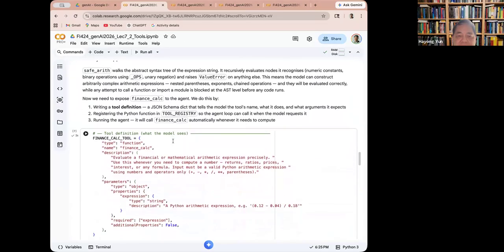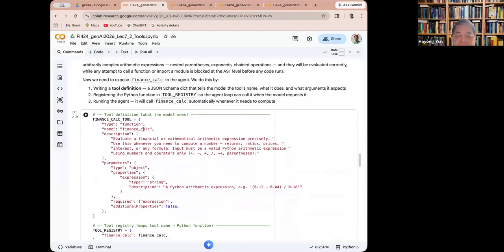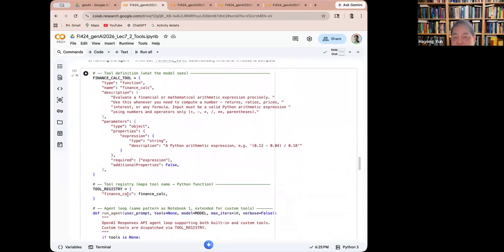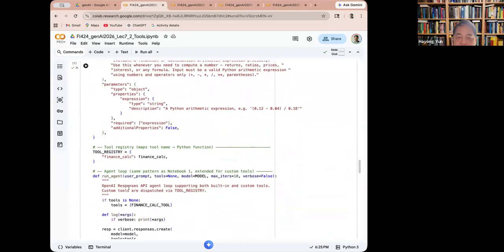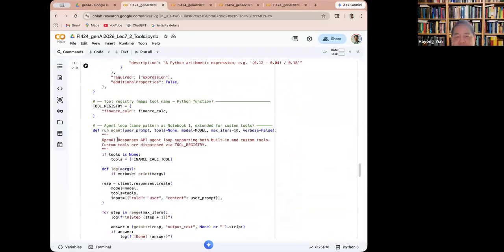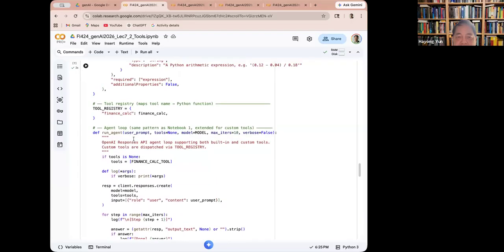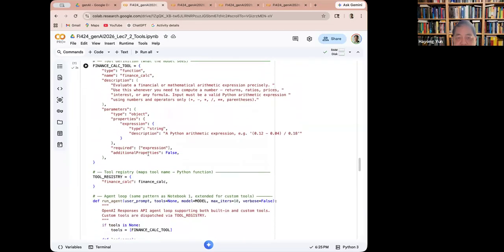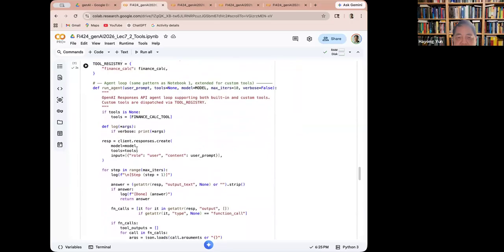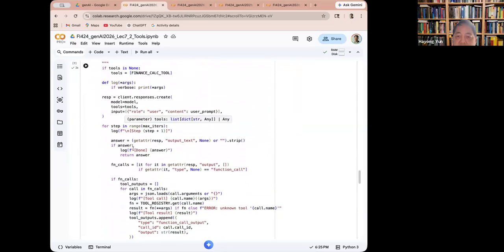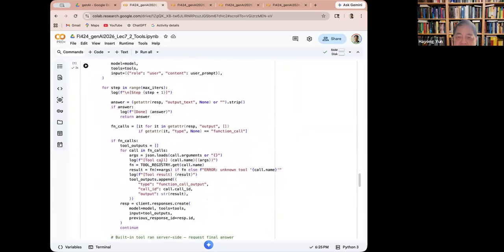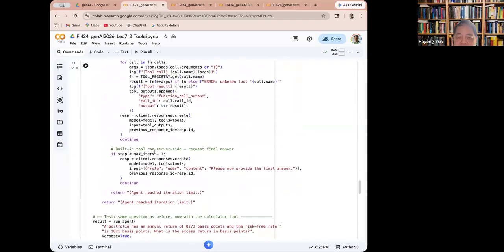All right. So here's a financial calc tool. As I said, it's a function type. So the name is finance calc, the description, here's the description, and then there are the parameters that are needed. And in the tool registry now you can see that this time we use finance calc as the tool, and then we run an agent similar to the introductory episode before. And here's the finance calc tool. Then we call the client, define it, and do a similar thing, except now we actually use a calculator to do this.